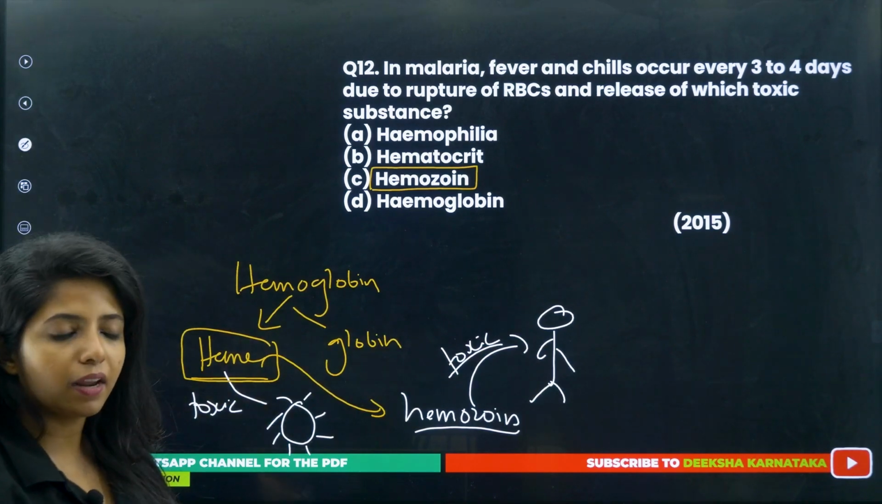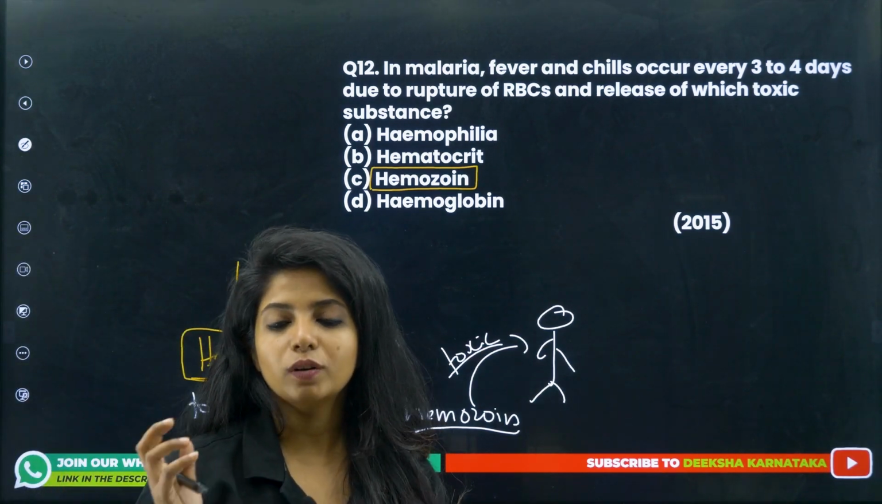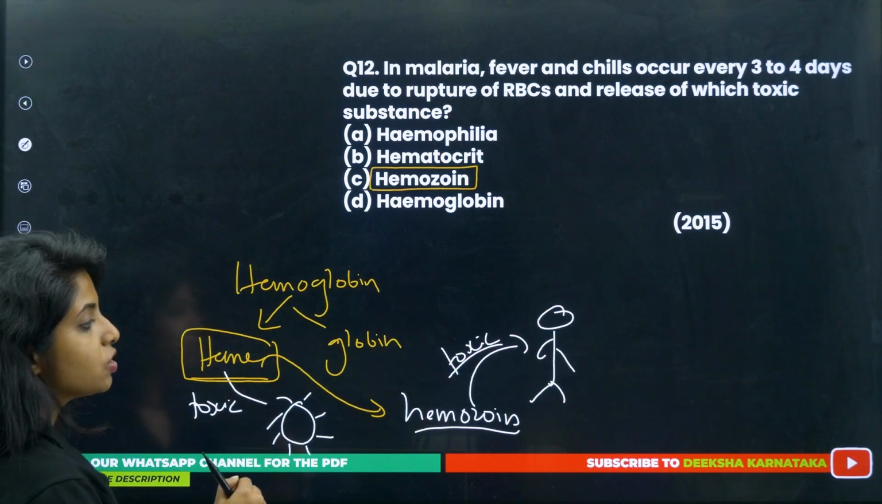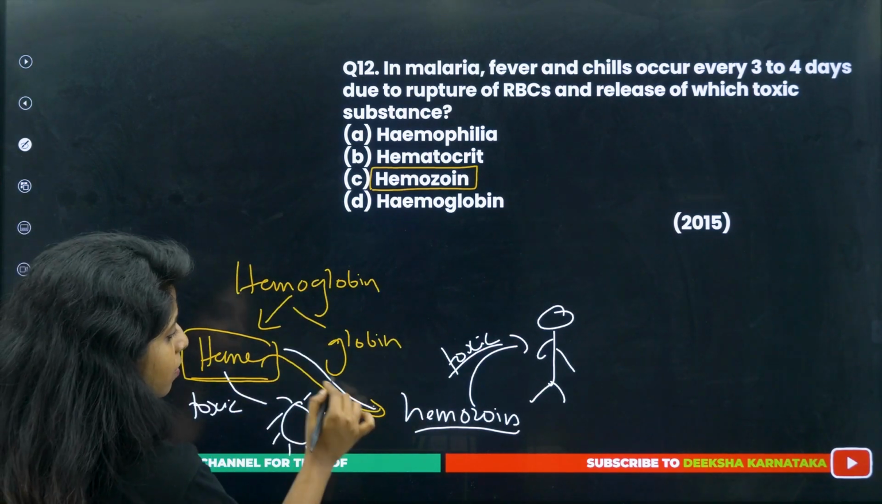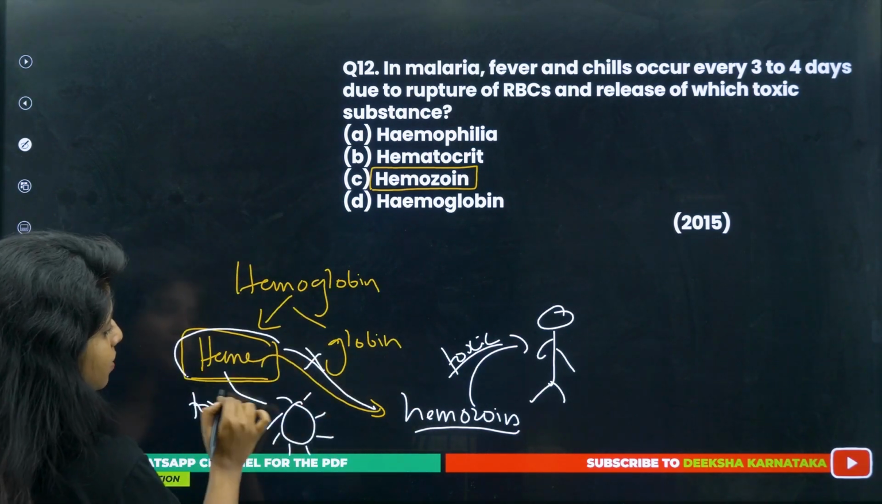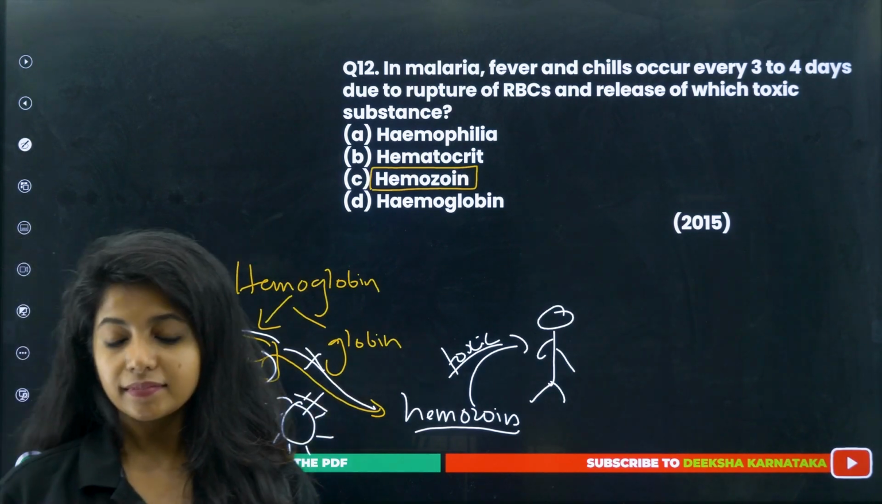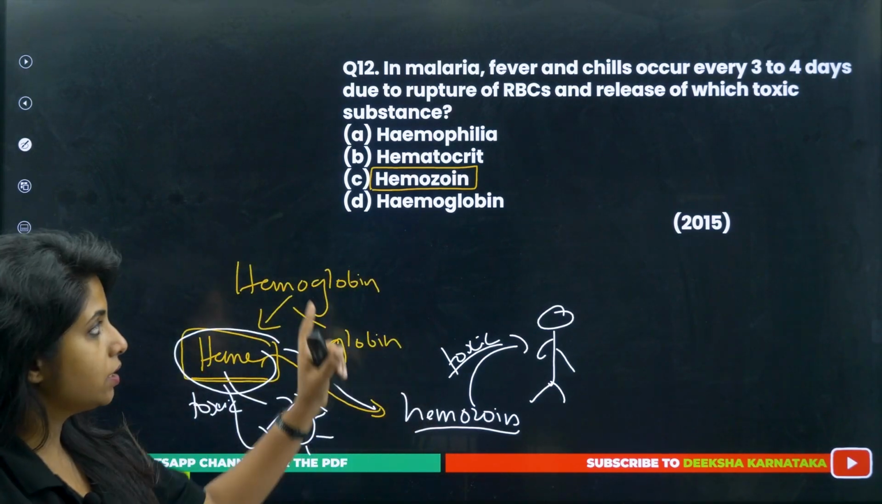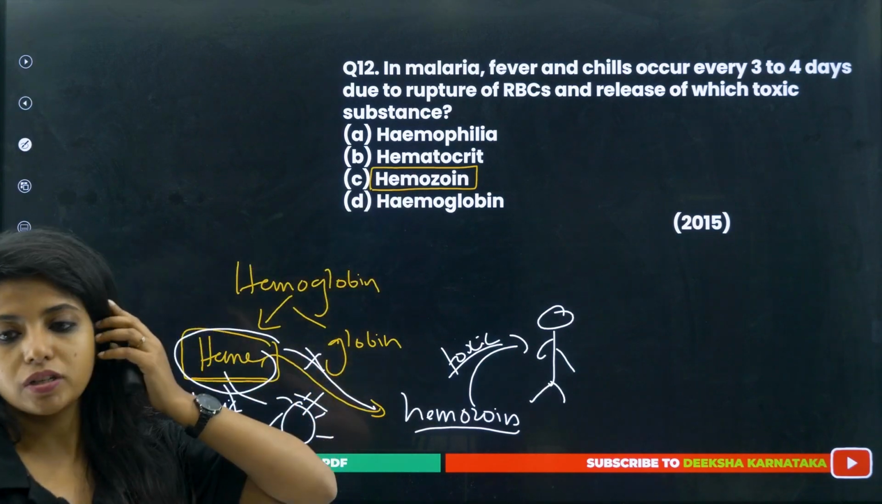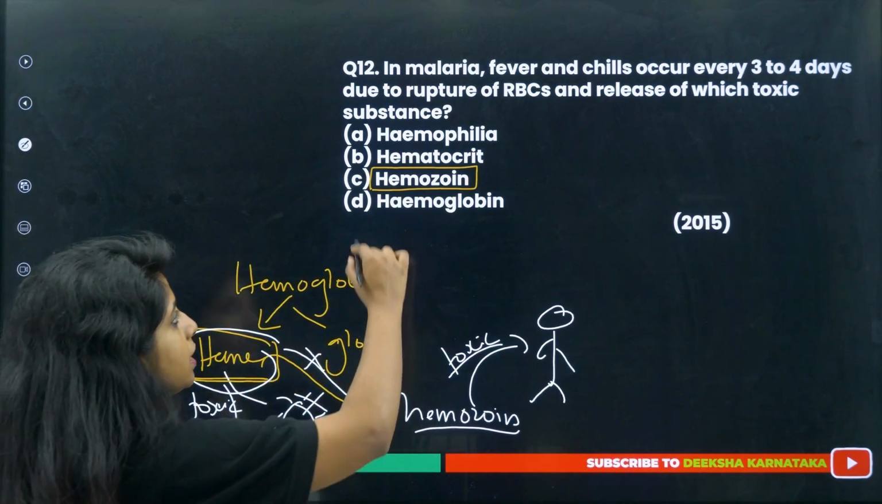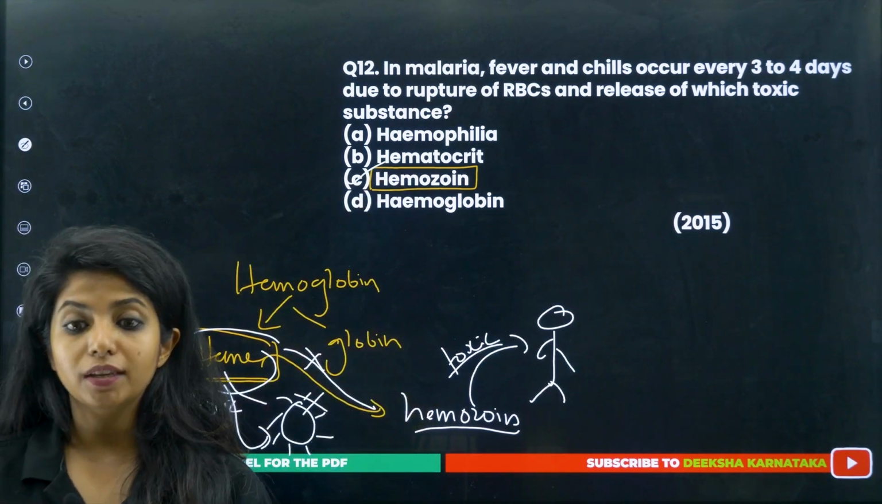And how do these anti-malarial medicines work? They do not allow this particular conversion, which is why free heme is there, and it will still be toxic for this parasite and it will die. Okay, so that's how it works. And since hemozoin is released, it causes fever and chills. Okay, so this is the correct answer for you guys. This came in the year 2015.